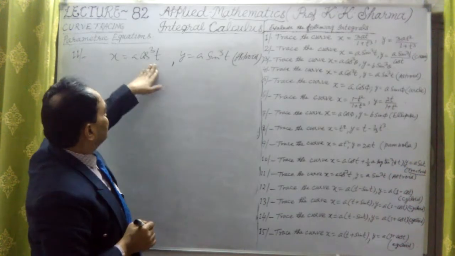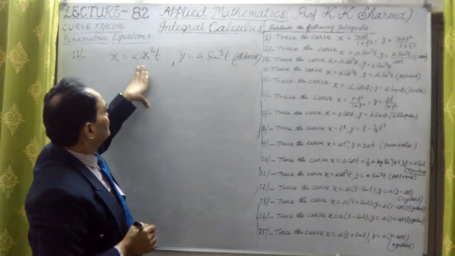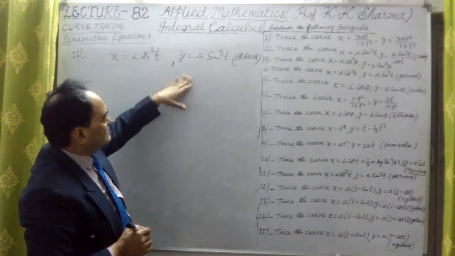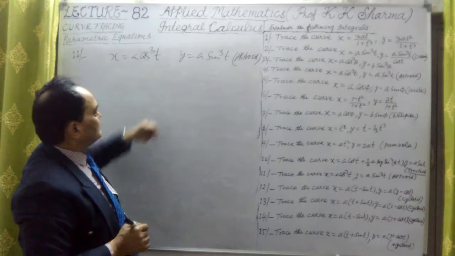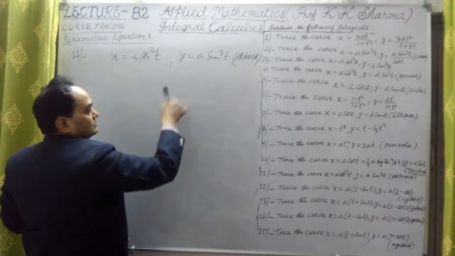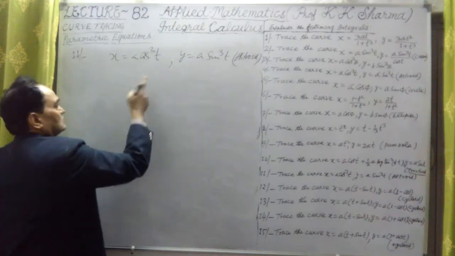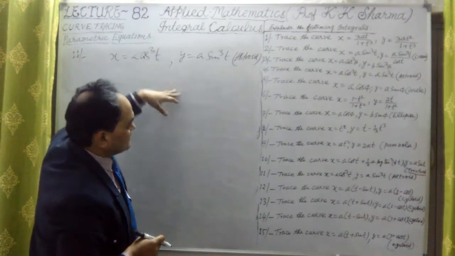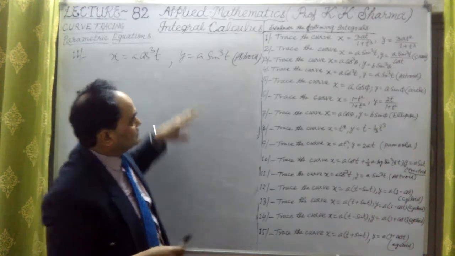We did x upon a, then finding the cube root and squaring, finding the 2 by 3 form, and that is also done. But if I do it by differentiation, both methods can be applied here. This kind of question we did earlier.